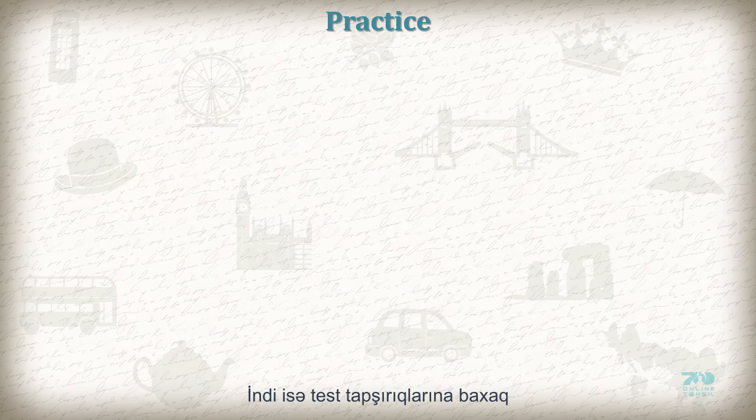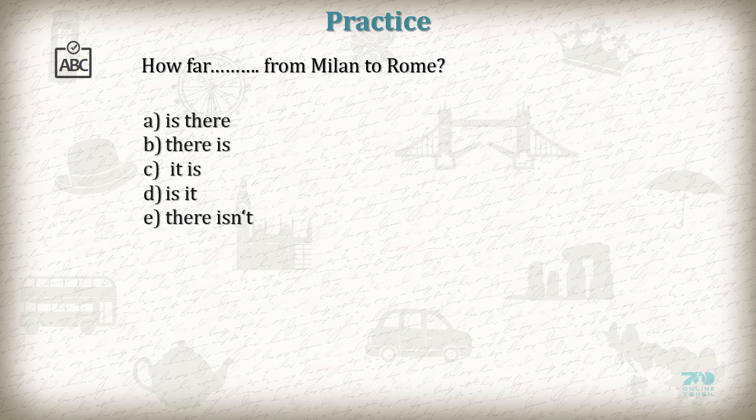Now let's have some trial test. You have to choose the right answer. How far from Milan to Rome? A. Is there? B. There is. C. It is. D. Is it? E. There isn't.